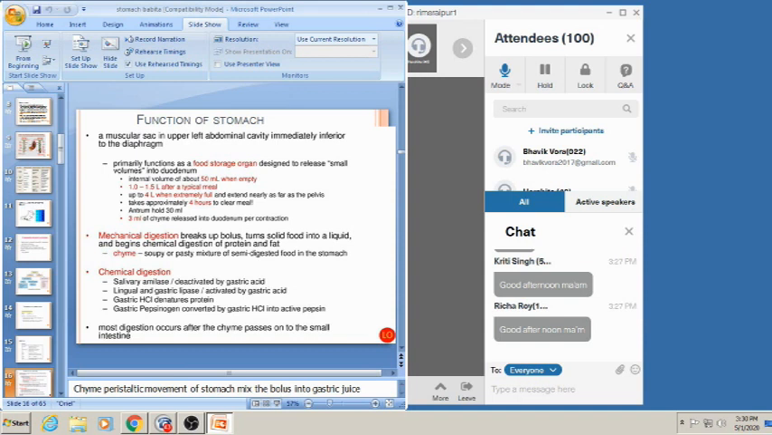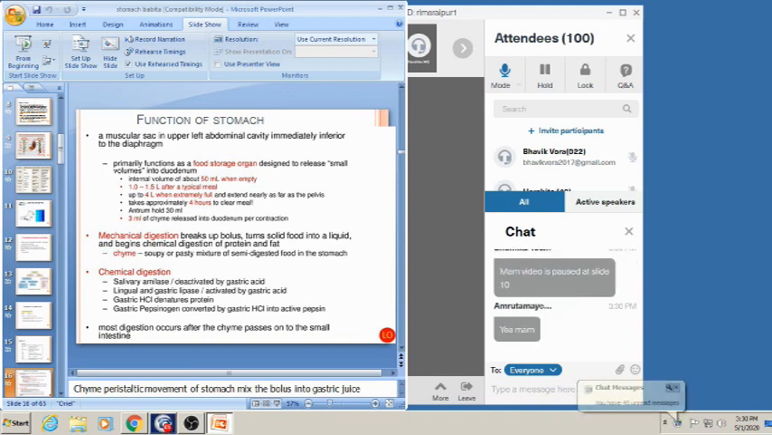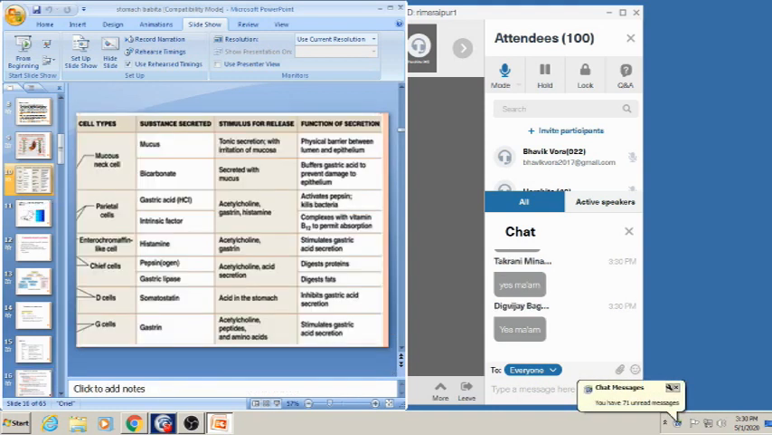Now coming to the chemical digestion. Am I audible to everyone? Slides are visible. Video is paused at slide 10. Are you able to see the slides? This is slide 10.